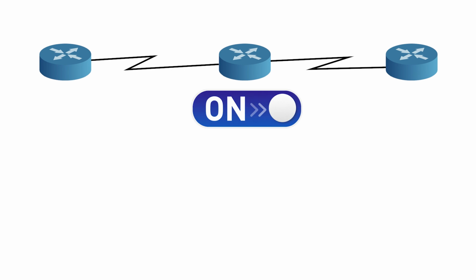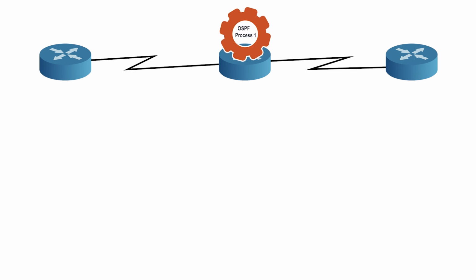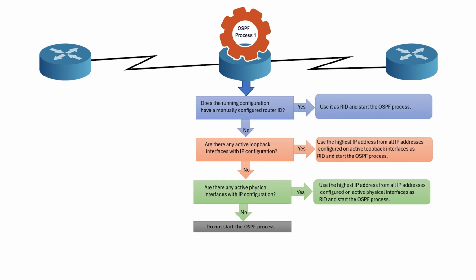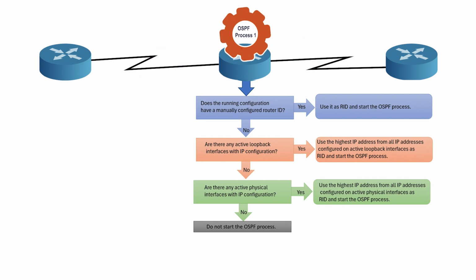In the down state, a router knows nothing about its neighbors. An OSPF process always starts in this state. In this state, it first selects a unique router ID. Routers use it to identify each other. It is a 32-bit numeric ID. It has the same format as an IP address in decimal notation.